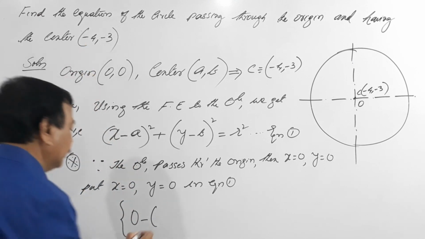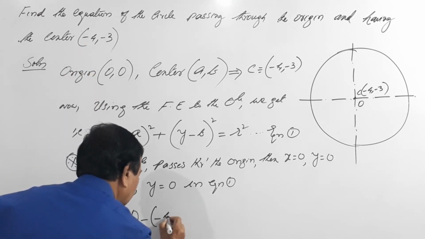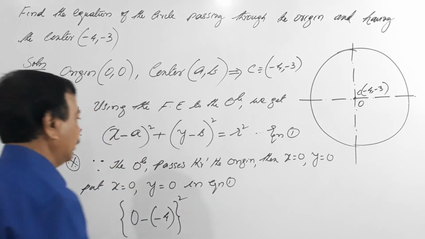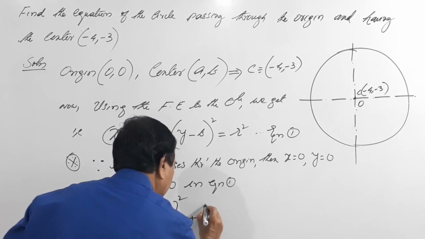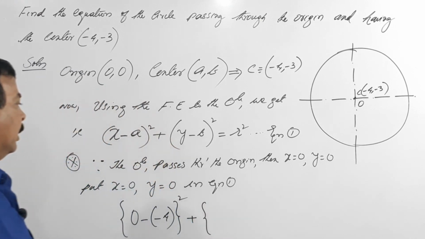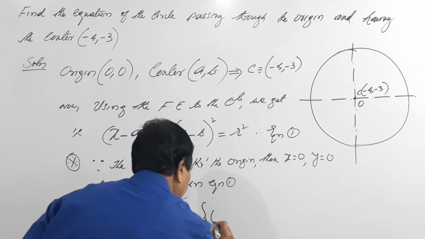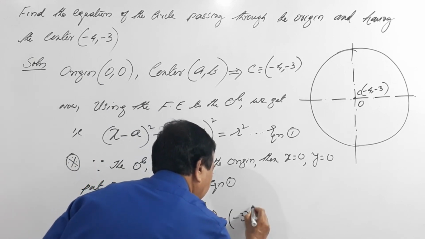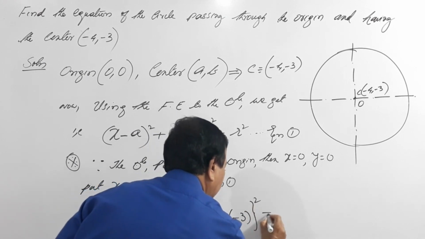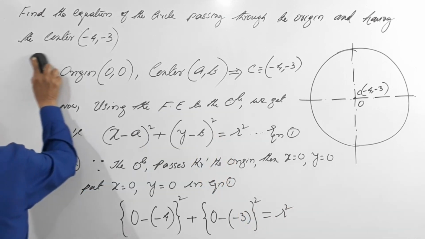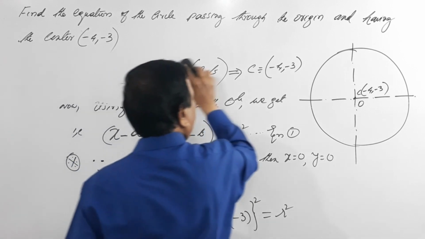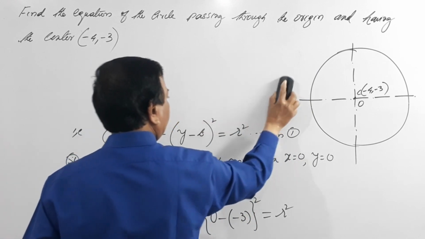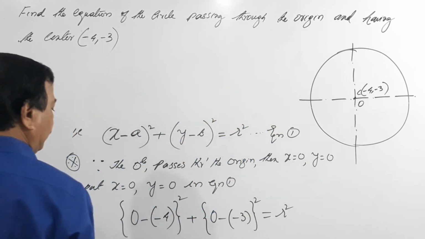A is minus 4, squared, plus, again y is 0, minus b, which is minus 3, squared, equals.